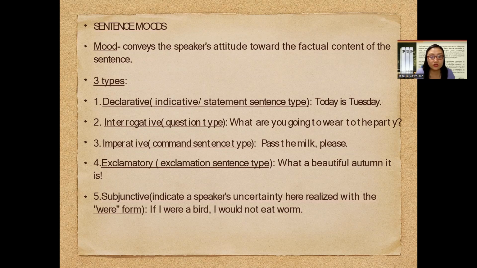The fifth one is subjunctive. This indicates a speaker's uncertainty or doubtfulness, realized with the presence of the linking verb were. For example, if I were a bird, I would not eat a worm. Just like in the song of Beyonce, if I were a boy. So there is the concept of uncertainty or possibility, because of the combination of the words if and were. If only, but you are not.